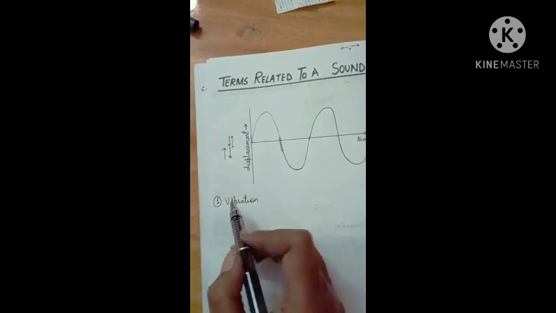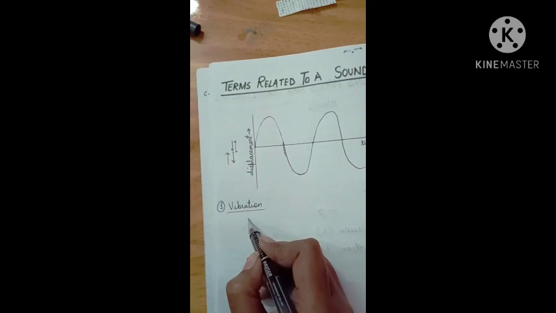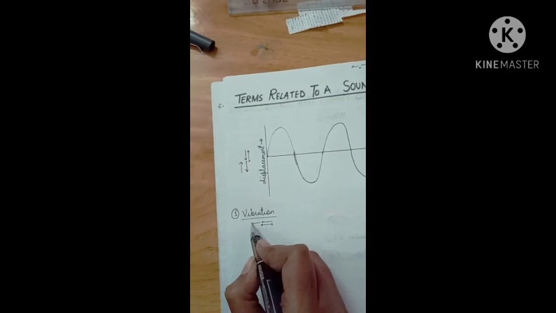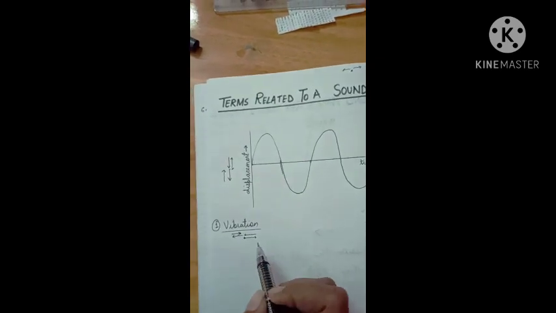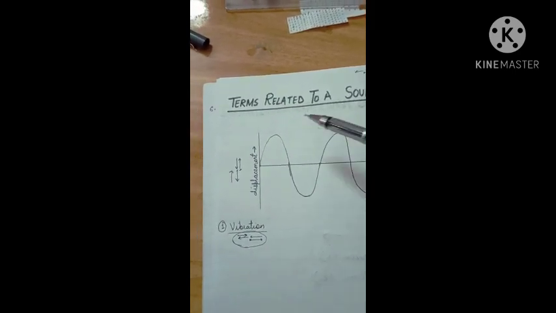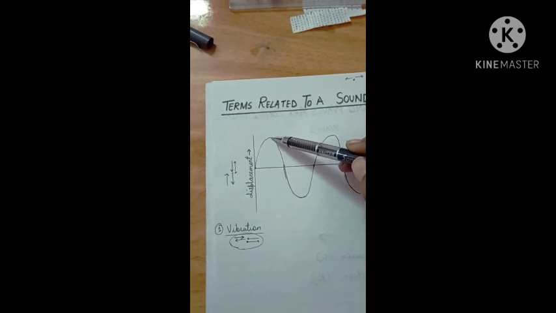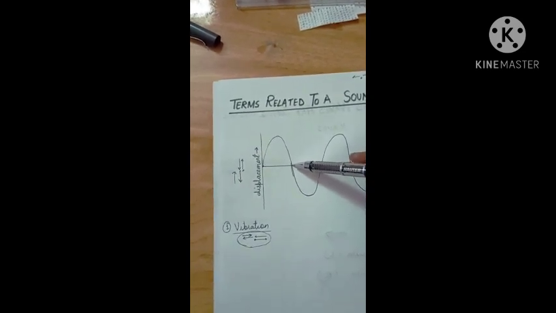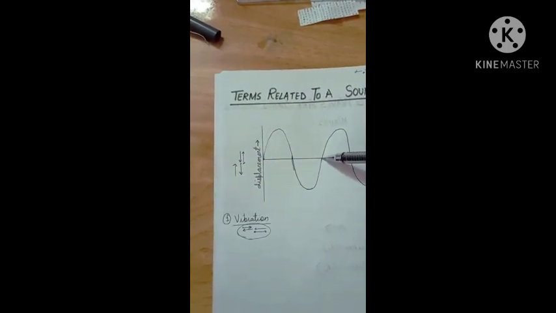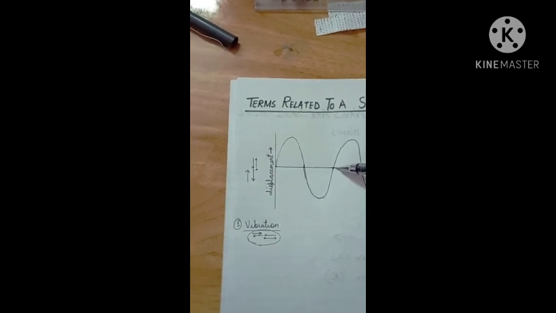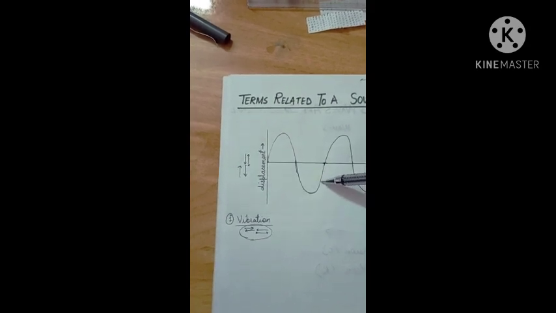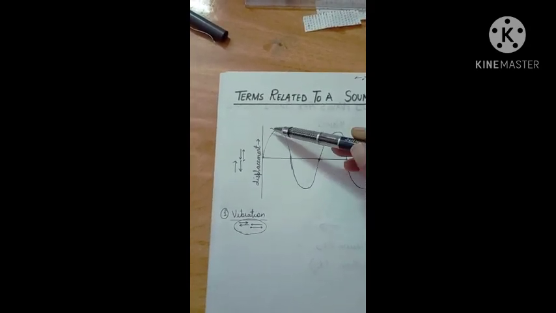Now see, one vibration means what? When the particles move in this direction and then again come back to the original position, and then move in this direction and again come back to the original position, this is one vibration. So the particle moves and comes back to its original position, then moves in the opposite direction and again comes back to its original position. Till here we can say that it is one vibration, and this one vibration is one complete wave.